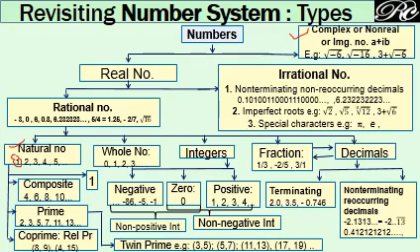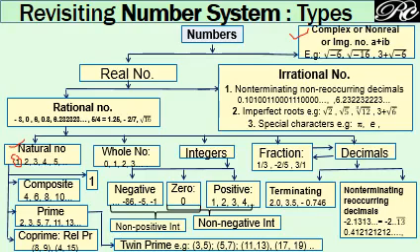That makes the difference between the decimal representation of rational and irrational numbers. So the decimal of a rational number can be classified into two. One is called terminating decimal, which has a fixed number of digits after the decimal.